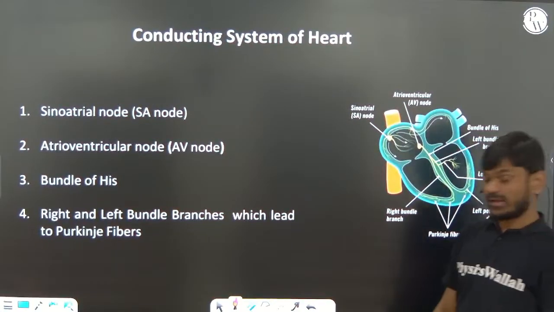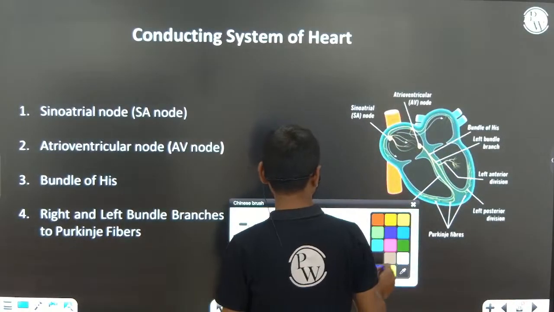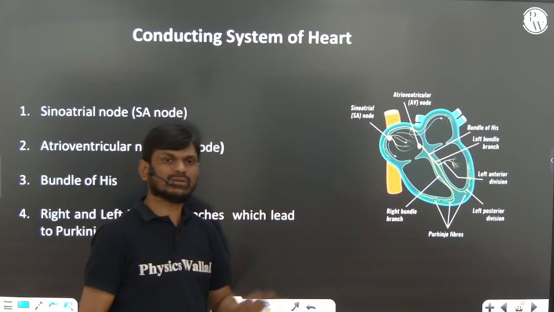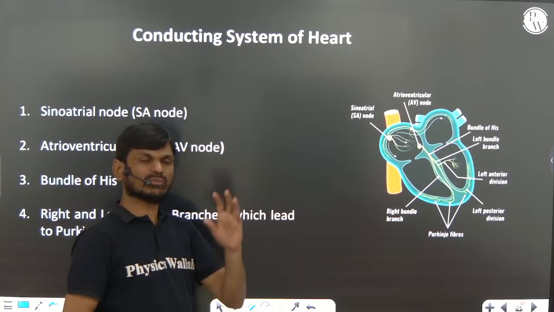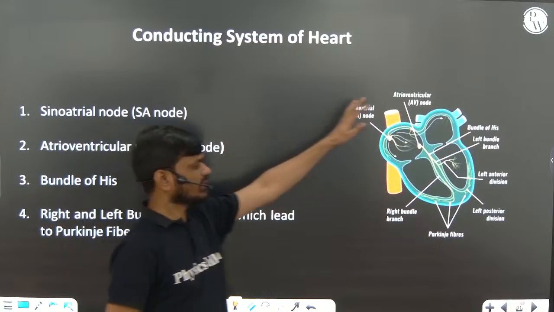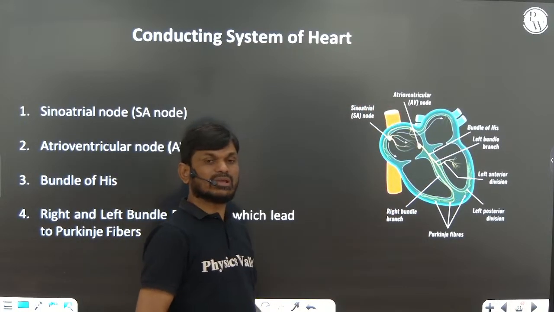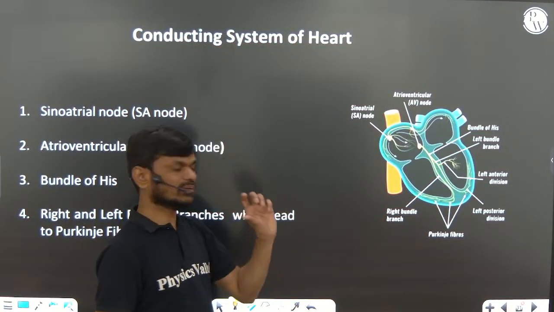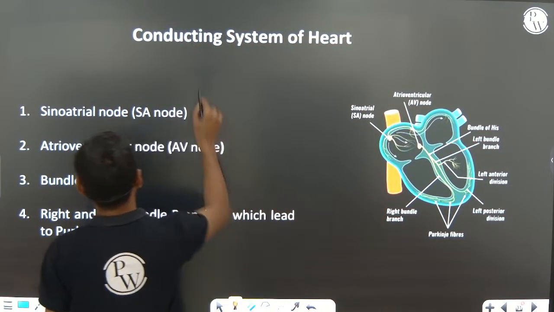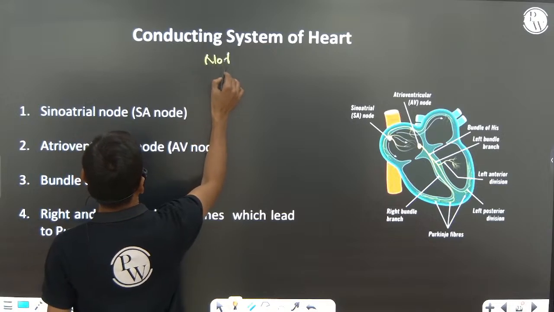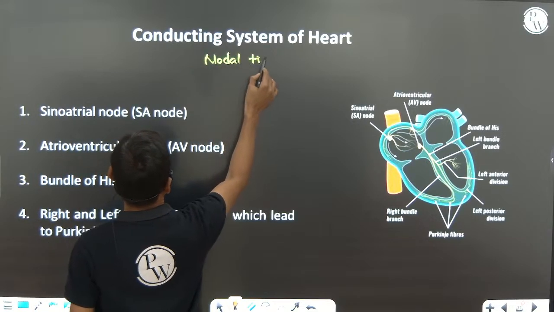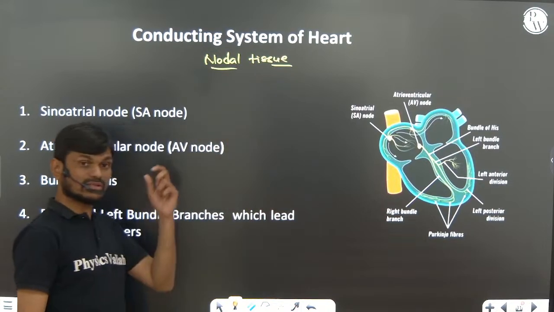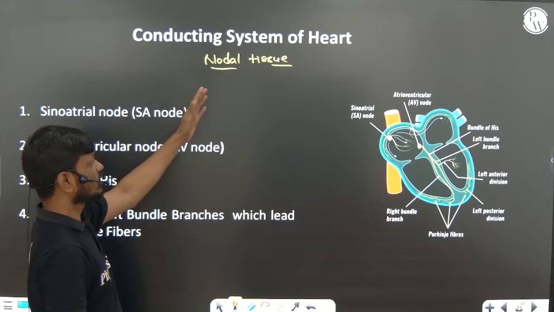So, the conducting system of the heart. The entire heart is made up of cardiac musculature. A specialized cardiac musculature present in the heart we call nodal tissue.